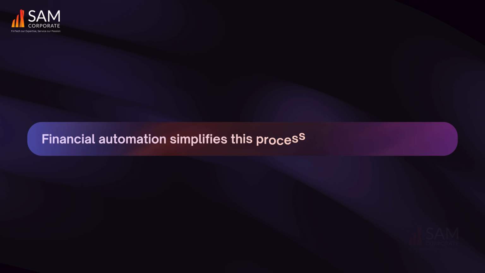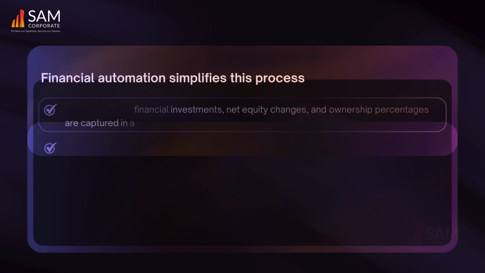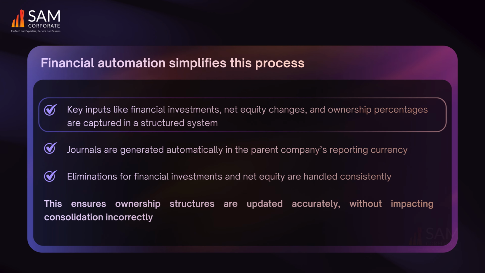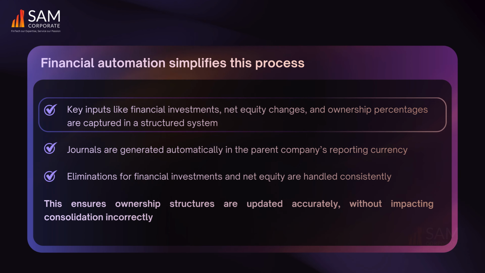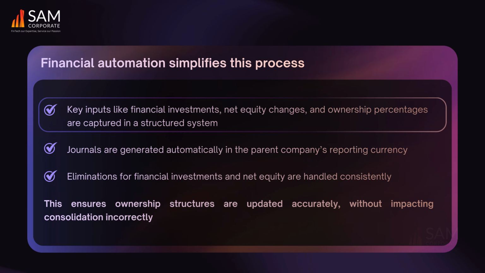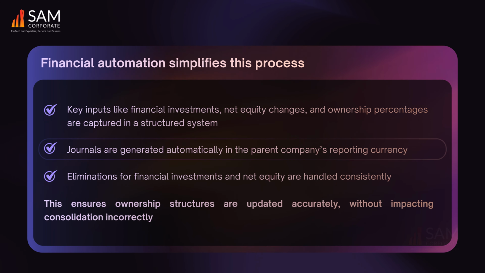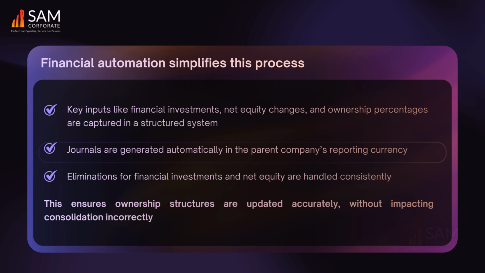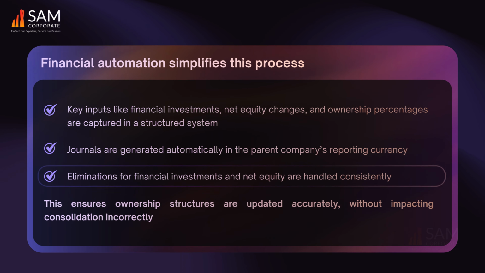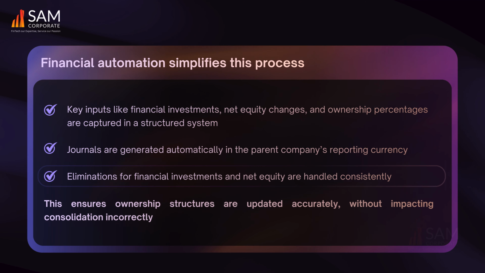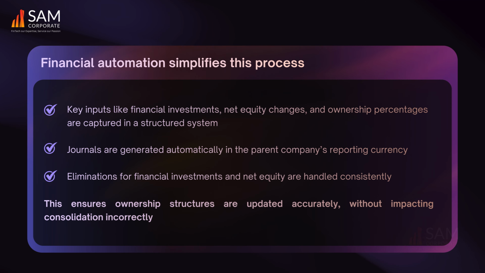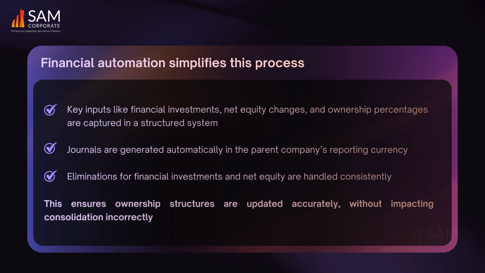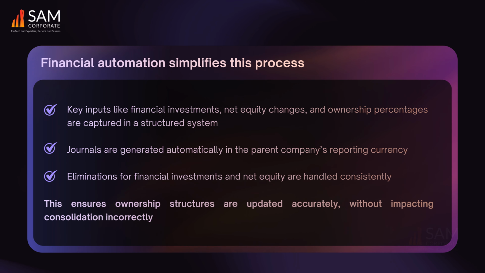Financial automation simplifies this process. Key inputs like financial investments, net equity changes, and ownership percentages are captured in a structured system. Journals are generated automatically in the parent company's reporting currency. Eliminations for financial investments and net equity are handled consistently. This ensures ownership structures are updated accurately without impacting consolidation incorrectly.